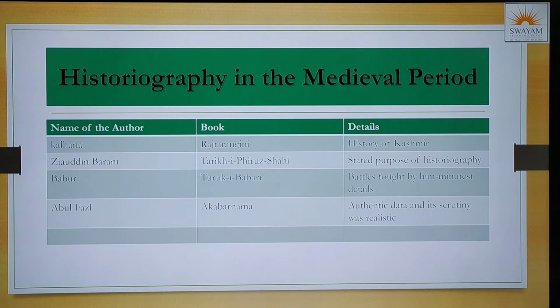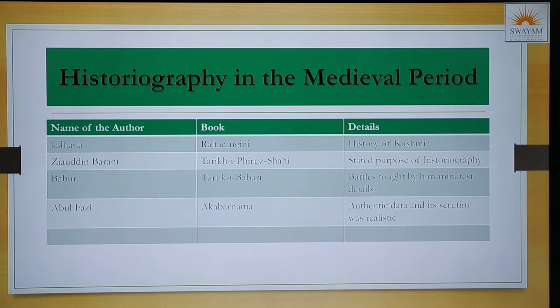Next is Abul Fazl. He wrote Akbarnama. He believed that history, the data, should be authentic. It should be reliable. I should have concrete proof. He felt that every historian should scrutinize and verify it thoroughly, and only then arrive at a conclusion.